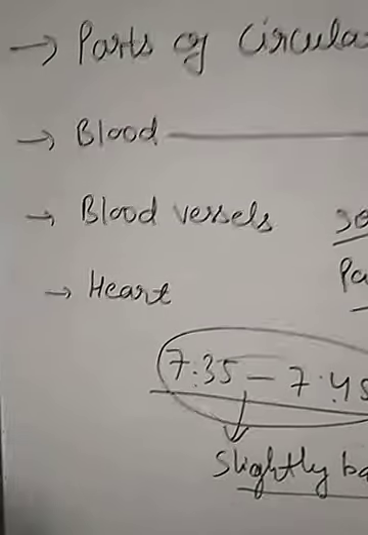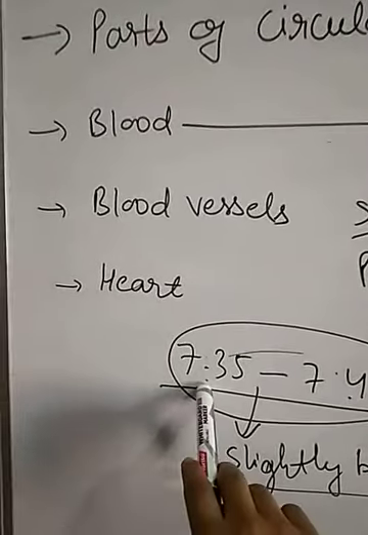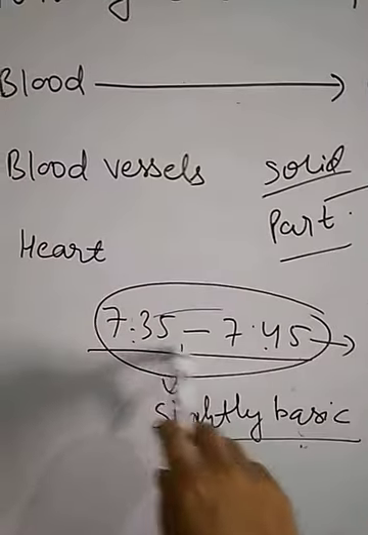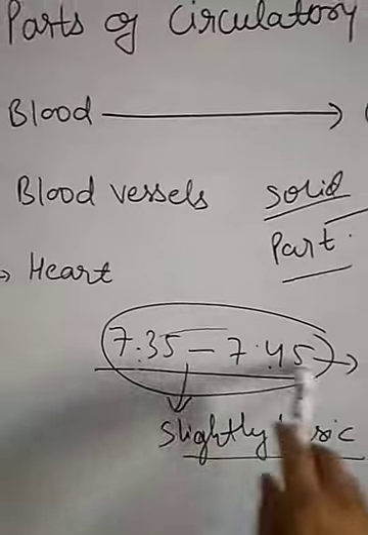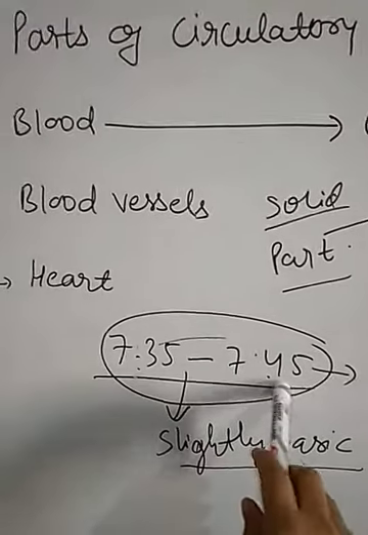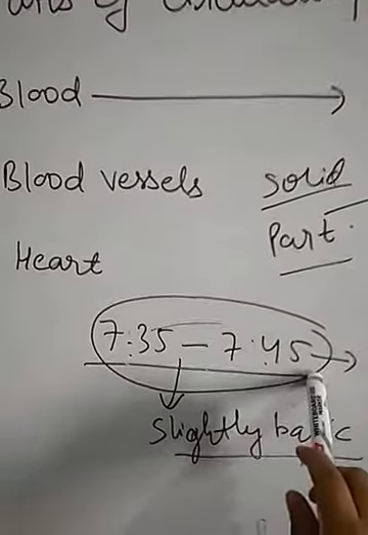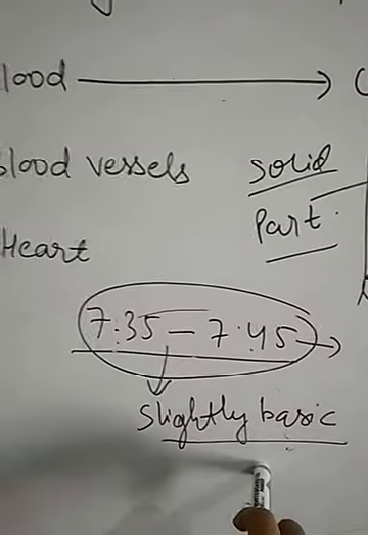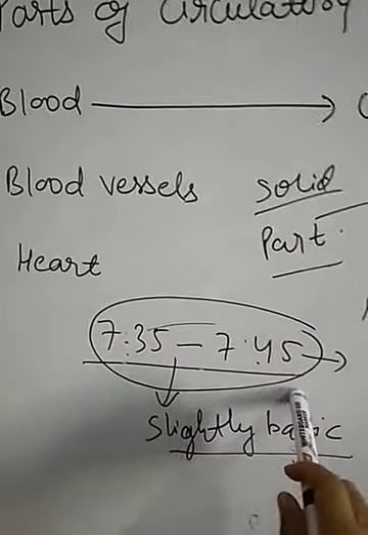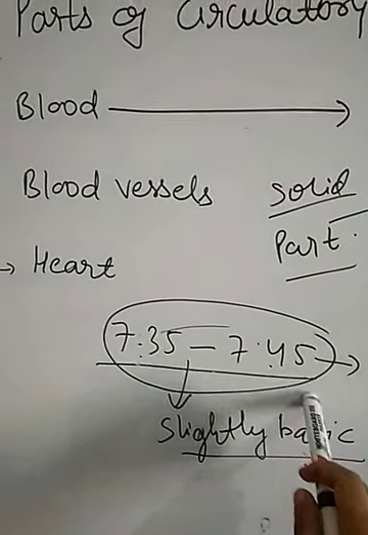Children, the pH value of the blood varies from 7.35 to 7.45. Means the pH range is in between 7.35 to 7.45, which shows that it is slightly basic in nature. So, it is clear that the blood is slightly basic in nature.